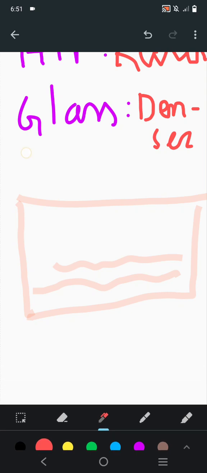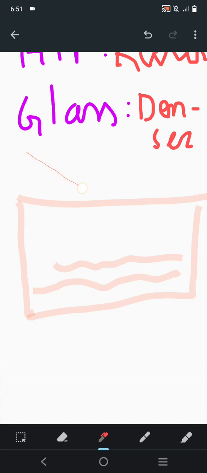Okay, so now what will be happening over here? The light ray will be coming here, and this point is known as normal. I was wrong over here. Let us just correct it. So now for example, the incident ray is coming and this is a normal, an imaginary line.